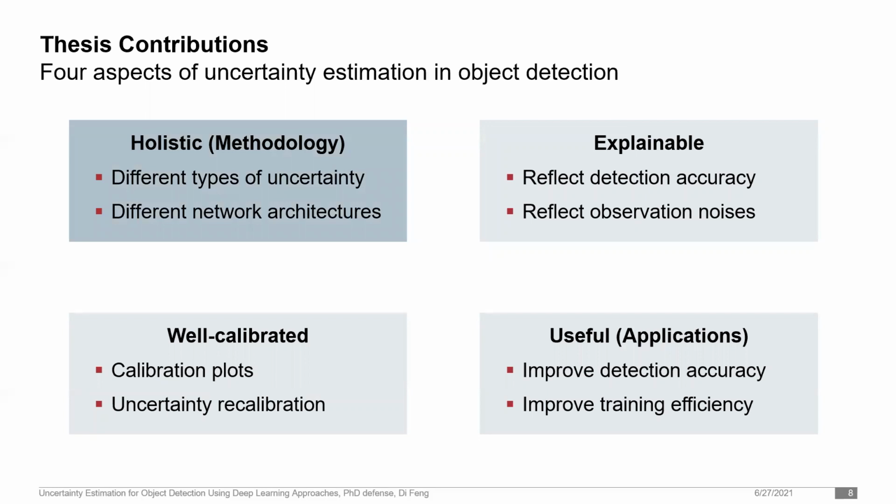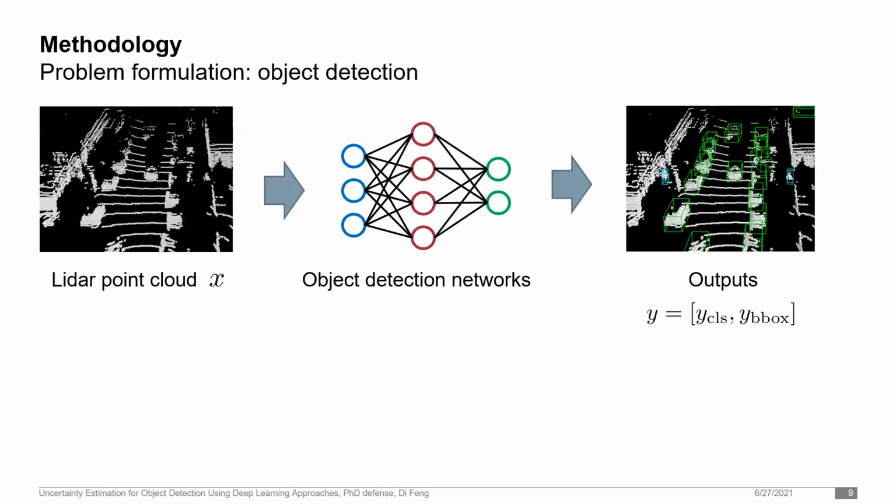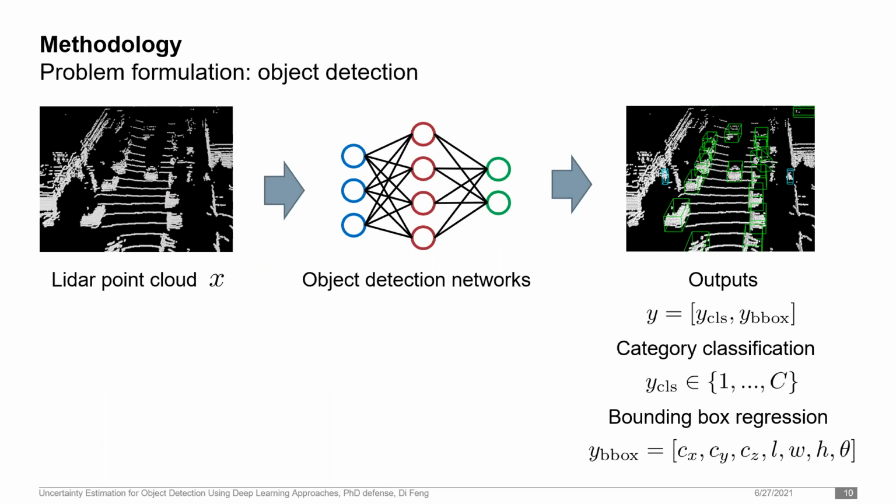In order to introduce the methodology, let's formally define the problems of object detection. A LiDAR-based object detector usually takes the raw LiDAR point cloud as input, denoted by X, and makes predictions denoted by Y, including object classes, Y class, and their bounding box regression parameters, Y box. The object class is represented by an integer from 1 up to C number of classes, and the bounding box is encoded by several parameters, such as the centroid location, length, width, height, and orientation.